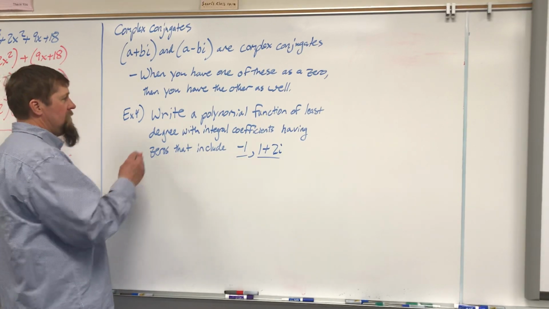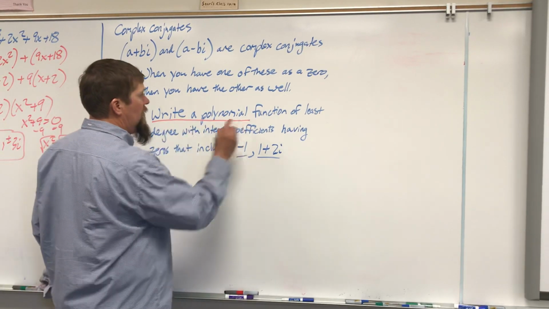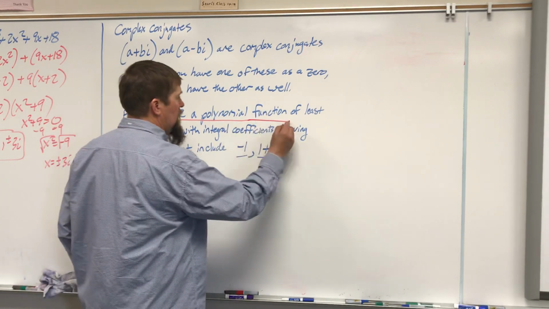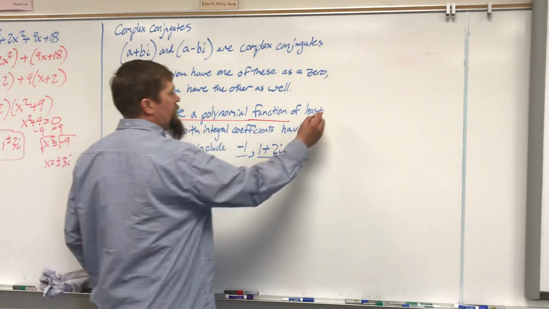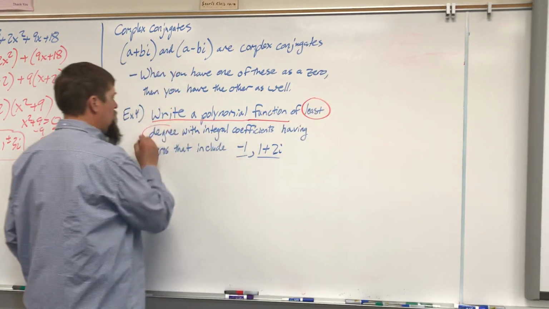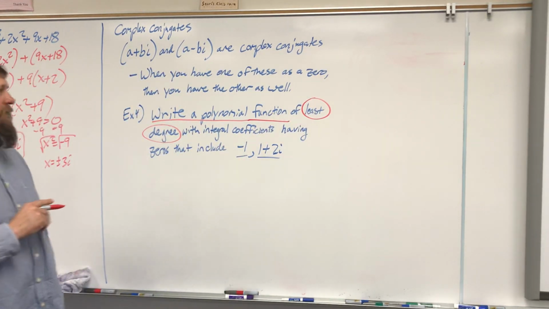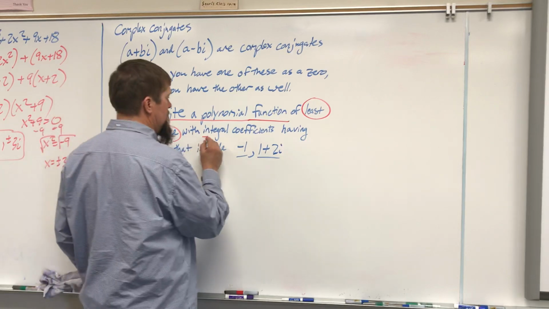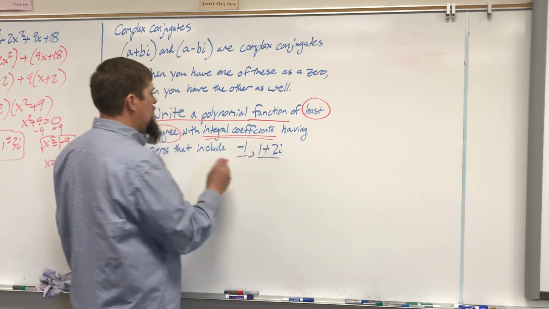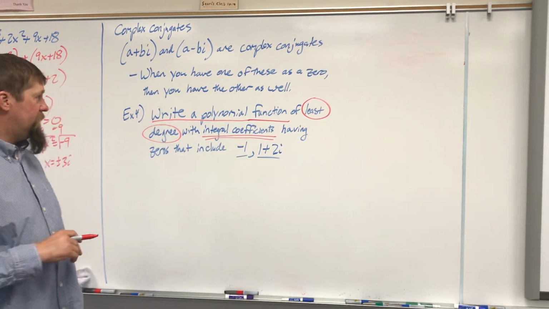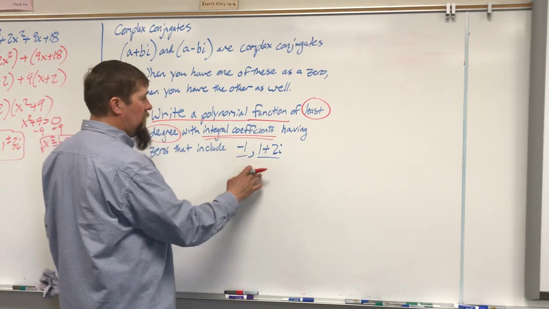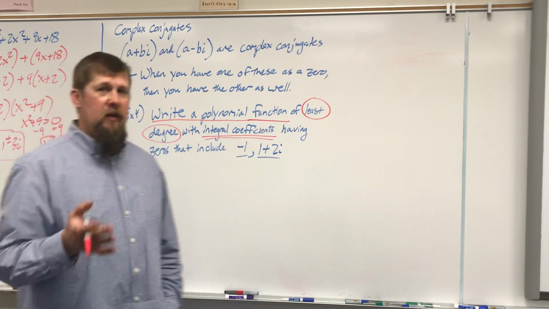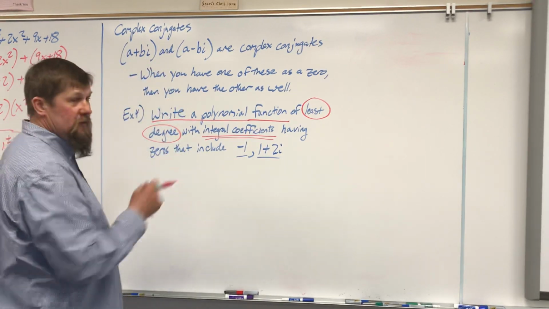It's pretty basic. It says write a polynomial function of least degree with integral coefficients. Integral means integers. Integer coefficients having zeros that include. So basically all you're doing is writing a polynomial function that has those zeros.